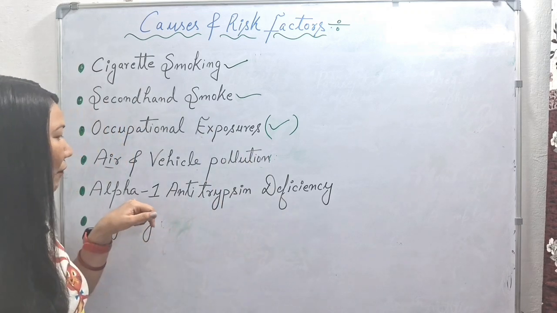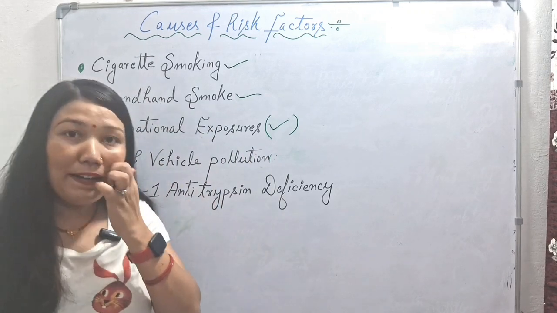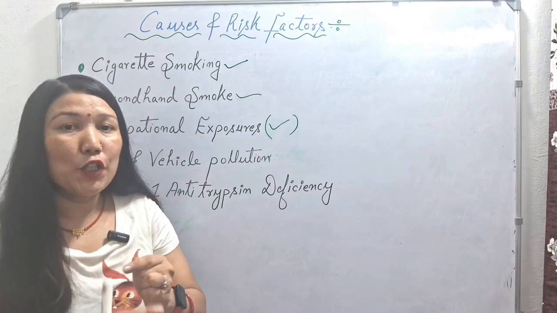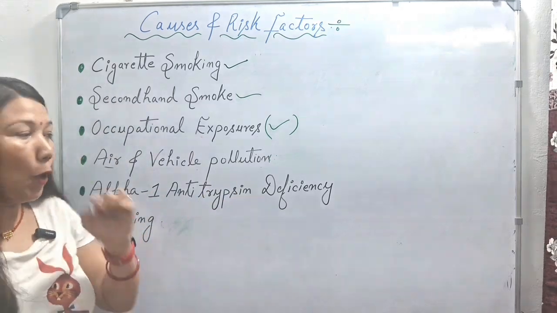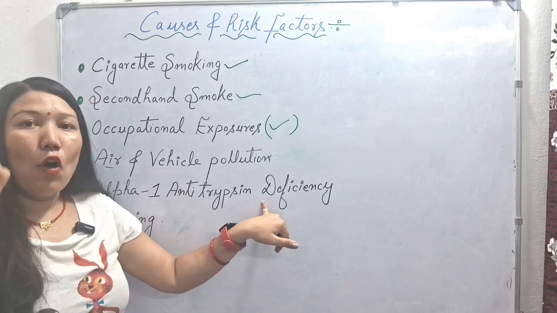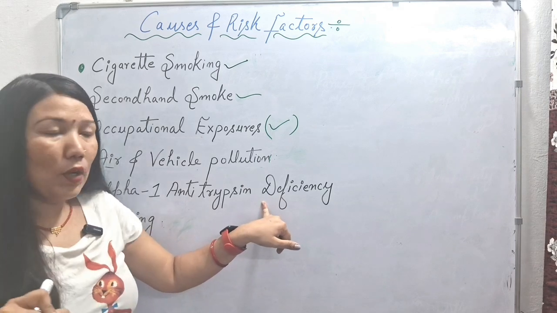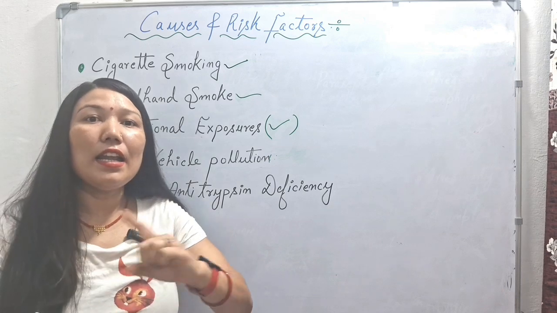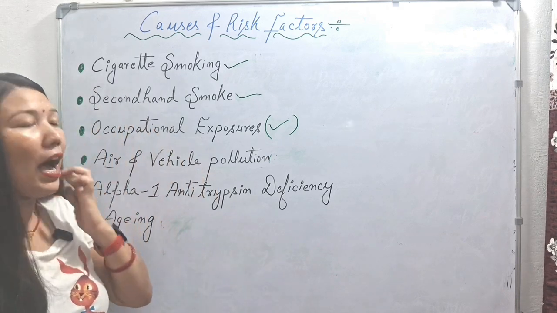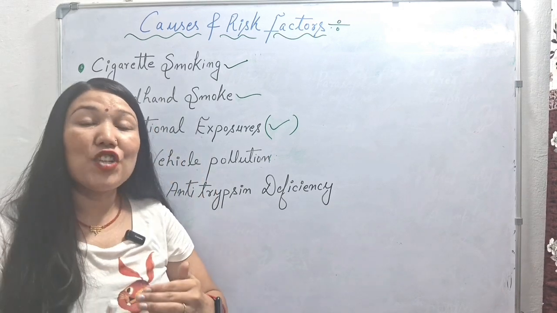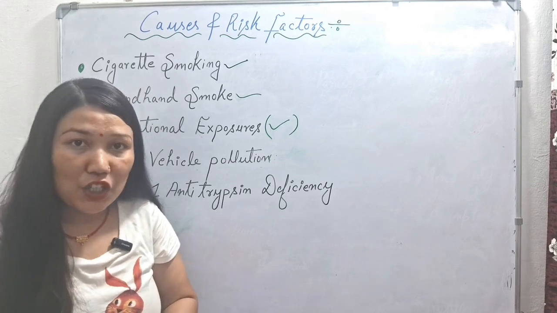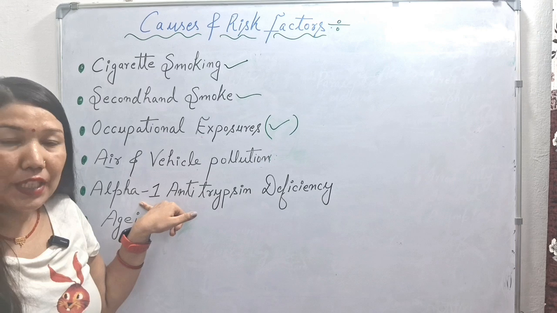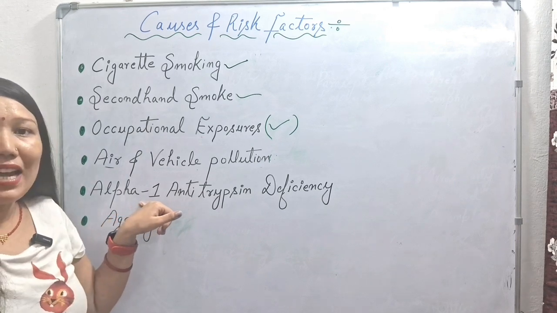Alpha-1 antitrypsin inhibits the activity of protease enzyme, which destroys elastin in our lungs. This condition is found in a rare group of people where alpha-1 antitrypsin is not secreted by the liver, and people who have hereditary or genetic COPD will also have a deficiency of alpha-1 antitrypsin in their blood or lungs.